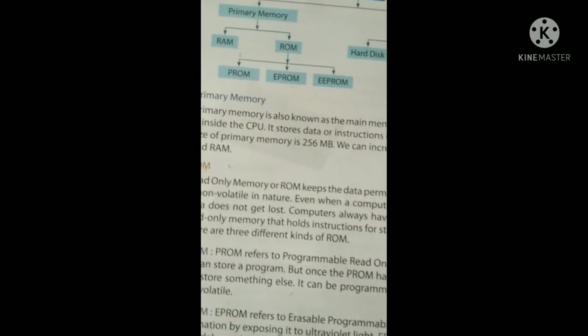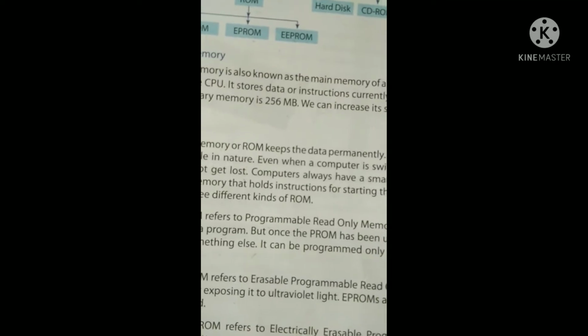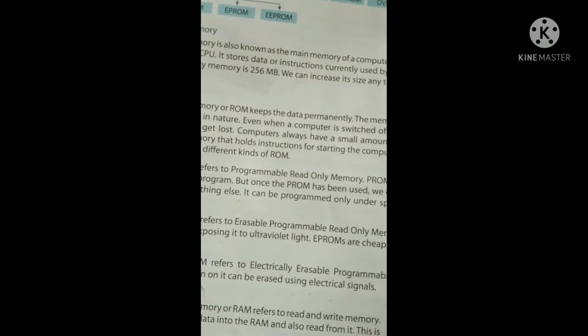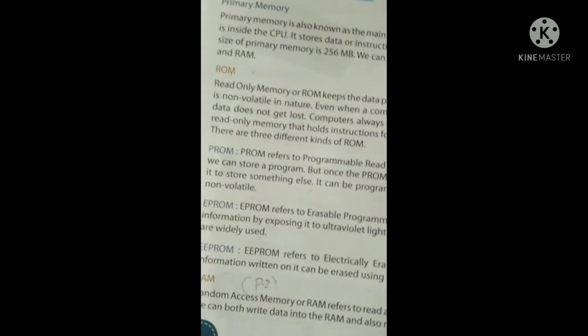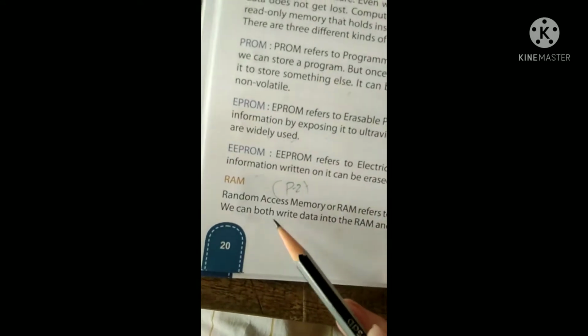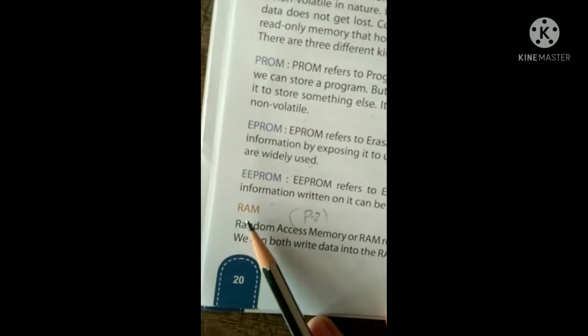So we continue our lesson number 3, data storage media of computer. Open your computer textbook to page number 20. We are going to continue this lesson number 3, and today we are going to learn about what is RAM.